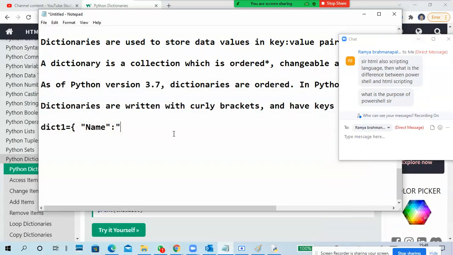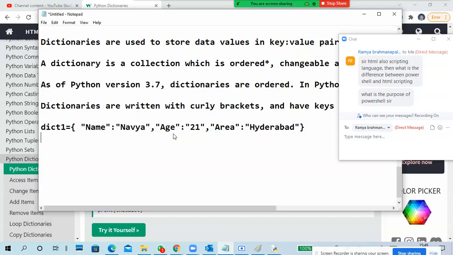Okay, so name. So we'll take Navya. Okay, Navya. So I'll put age, maybe 21. Area. Area. I put it like this.